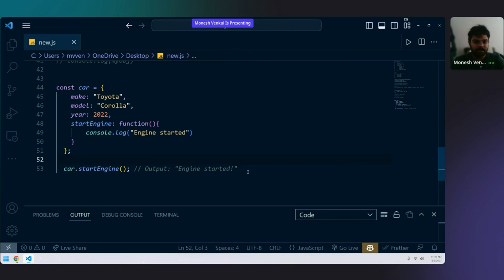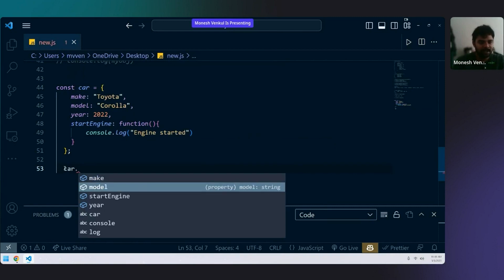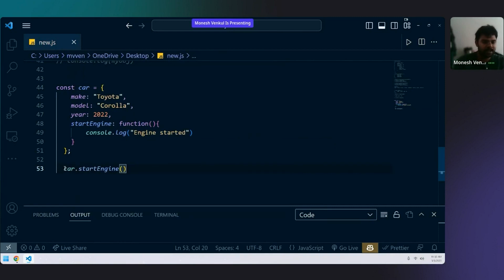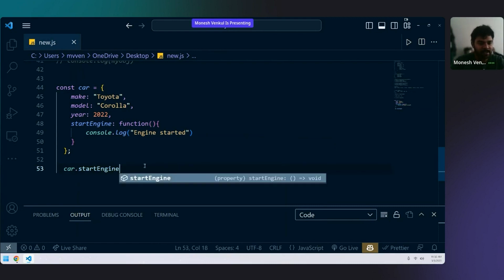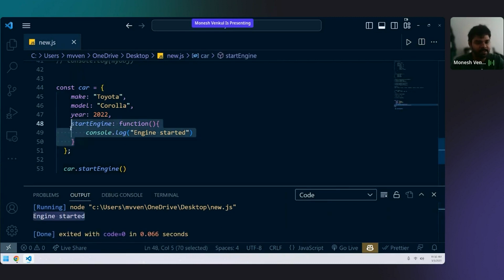Now you can call it on the object like car.start engine. Here the open and close brackets are necessary. If you don't write them, the output will not be generated. Run the code, engine started. So this is how you can write methods and functions inside an object.